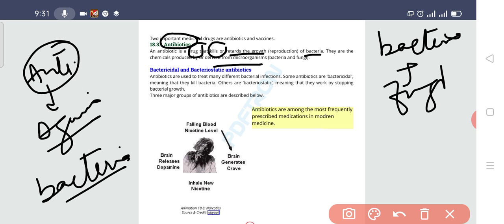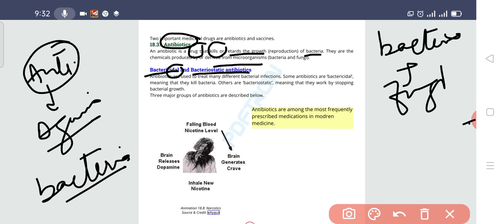So there are two types of antibiotic, bactericidal and bacteriostatic. Bactericidal, do you know the meaning of cidal? The meaning of cidal is basically to kill. So bactericidal means we are killing the bacteria. And bacteriostatic, static means stop. So it means that we are stopping the bacterial growth. So bacteria killing is bactericidal, and growth stopping is bacteriostatic.